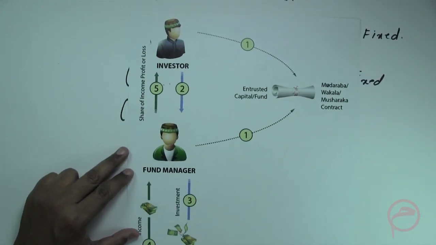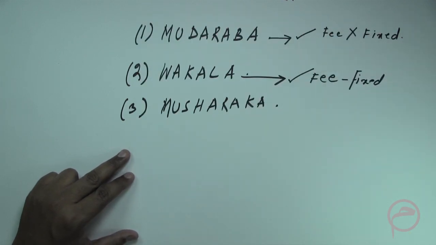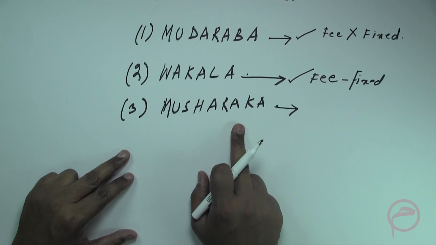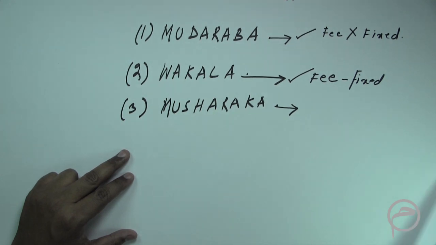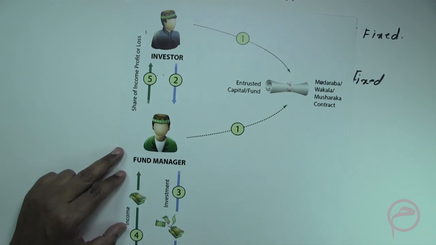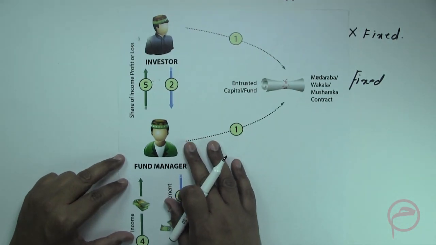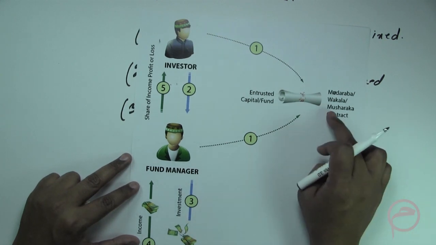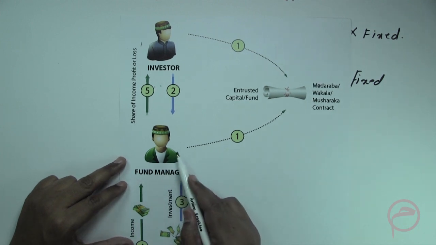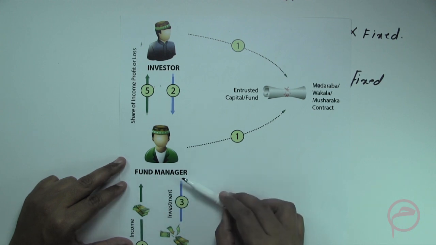Now, let us come to the third structure, which is the Musharaka structure. In a Musharaka structure, the fund manager is in fact also an investor in the fund. Meaning to say, if the relationship between the investor and the fund manager is based on the concept of Musharaka, then the fund manager will share in the profits which are generated from the investment.